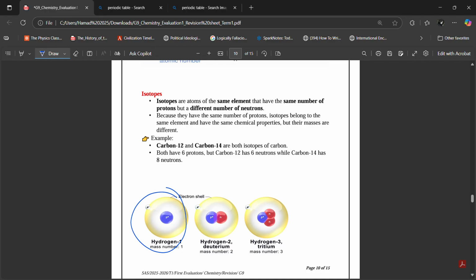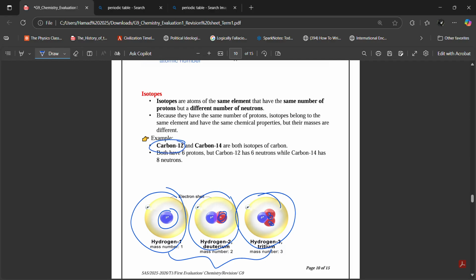It can also have 2 neutrons. This version of hydrogen is the hydrogen without any neutrons, only a proton. This version of hydrogen has 1 neutron. This version of hydrogen has 2 neutrons. All of these are isotopes of hydrogen. They're isotopes of the same element. All of these are hydrogen atoms, okay? You also have carbon isotopes as well, carbon 12 and carbon 14, okay?